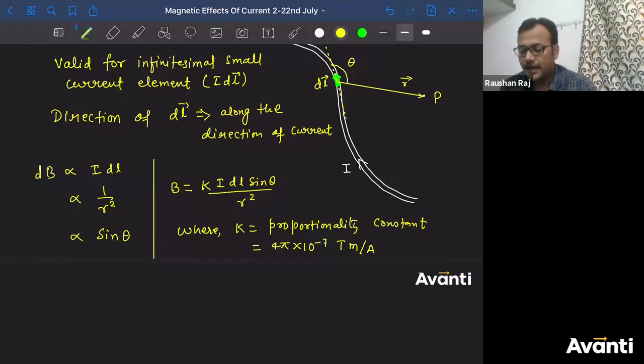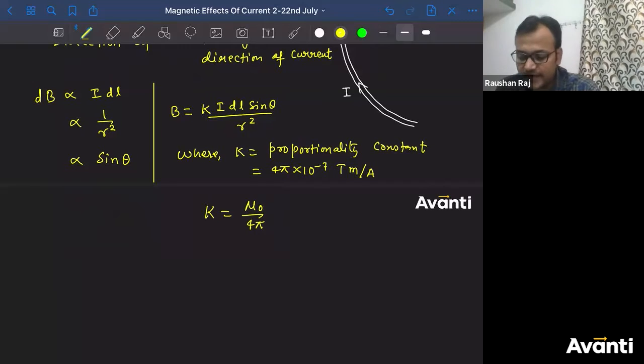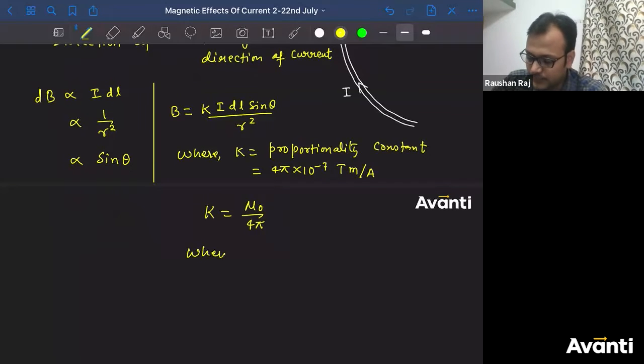ठीक है बच्चा लोग? And we also defined the value of K is also equal to mu naught divided by 4 pi. In electrostatics, we defined K is equal to 1 by 4 pi epsilon naught. Here we defined K is equal to mu naught by 4 pi. What is mu naught? Where mu naught is defined as permeability. क्या है बच्चा लोग? Permeability of free space.